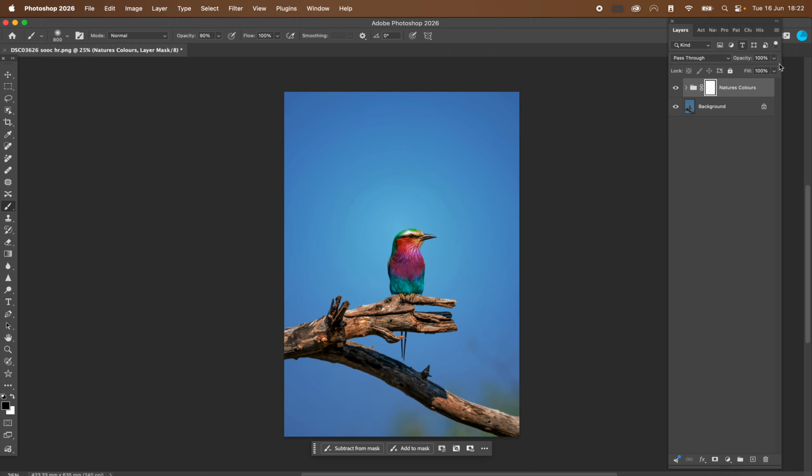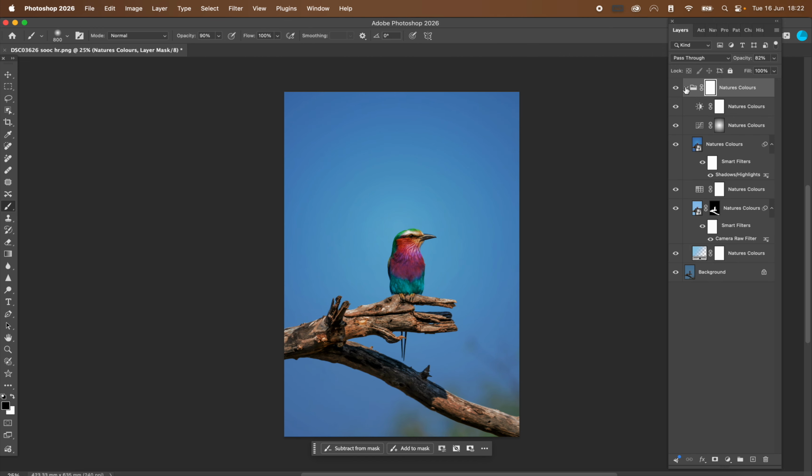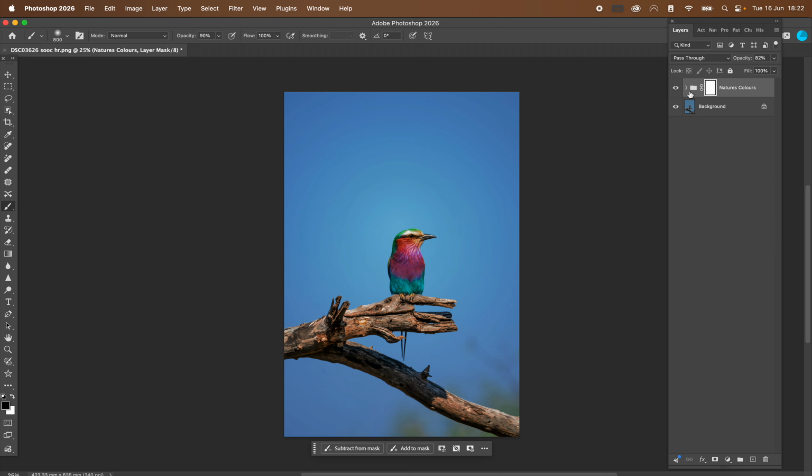So turn it off and on. You can obviously use the opacity slider, so you can turn it down if need be. You can open up and adjust the settings as well. So it is a really gorgeous action. It's such a nice action and it's really simple to use.